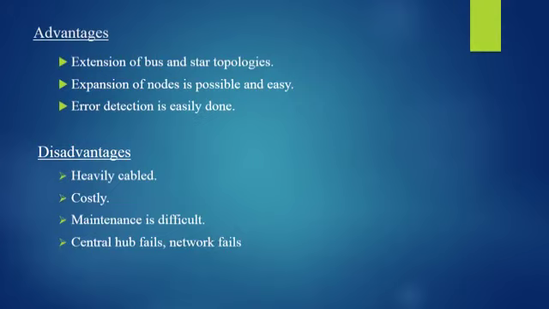Disadvantages are heavily cabled because each device needs to be connected with other devices. Number of input ports required must be huge. It is costly. It requires more cable. Maintenance is difficult because as more and more nodes and segments are added, the maintenance becomes difficult. Then if the central hub fails, the network fails. It is all about tree topology.